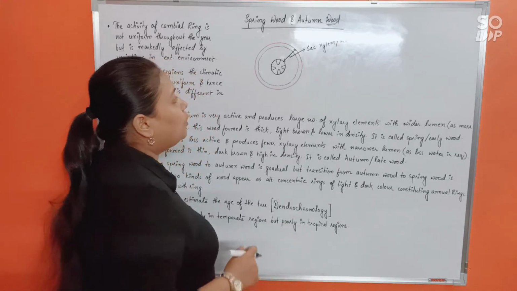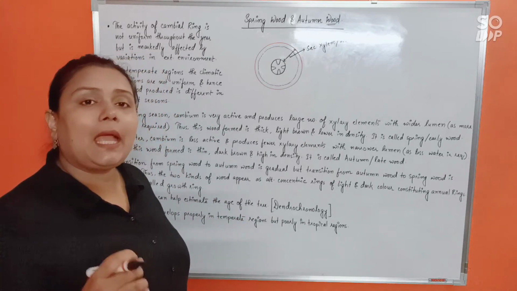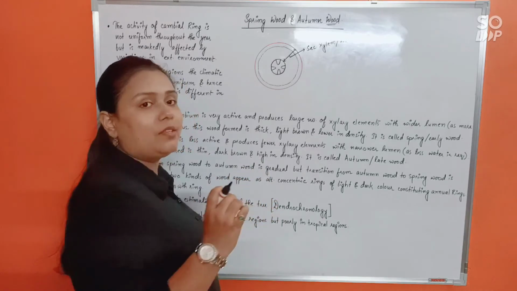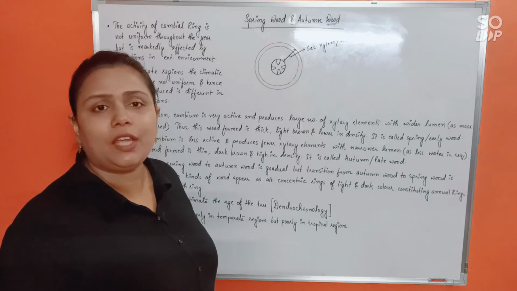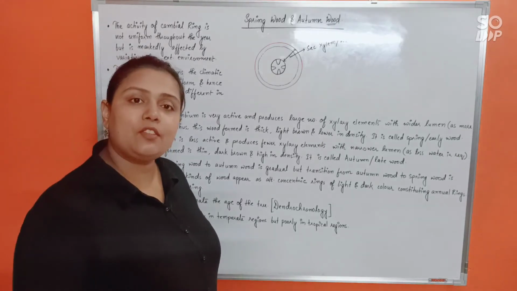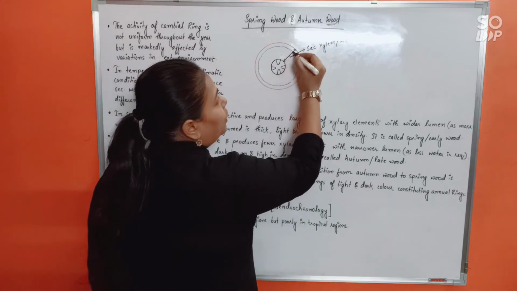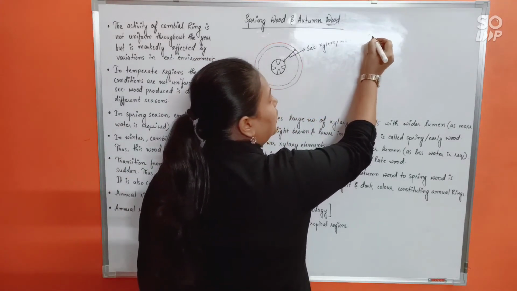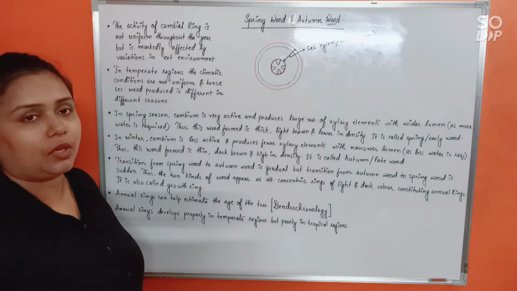So suppose when it was summer, the cambial ring activity was more, isn't it? And also you know that during summer, for a plant, water's requirement is more. Like for every other organism, during summer we require more water, isn't it? So same is in case of plants as well. So suppose this is the total amount of wood that has been formed in 1 year by the cambial ring.